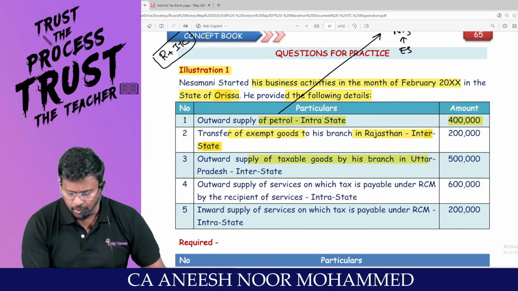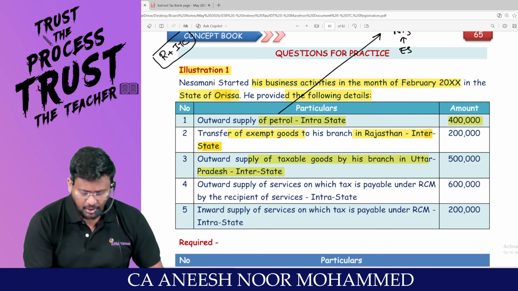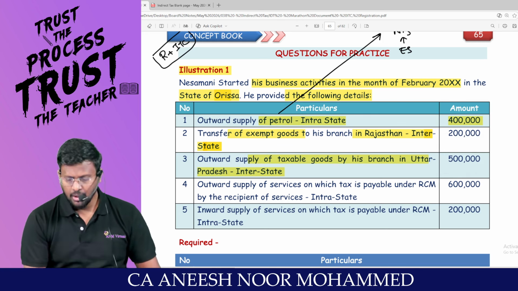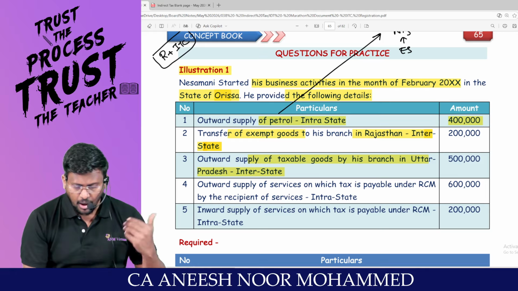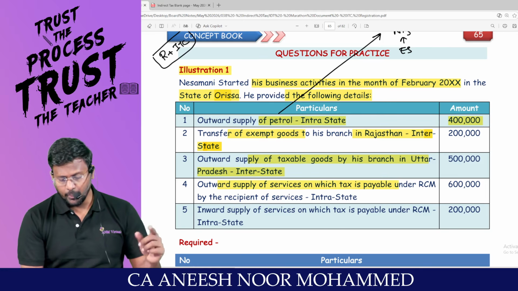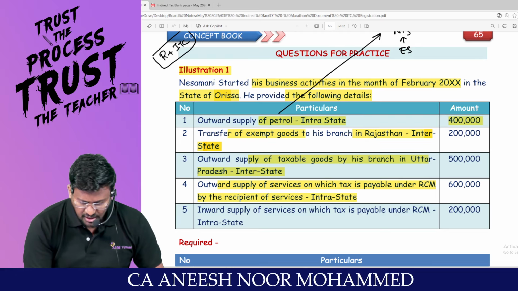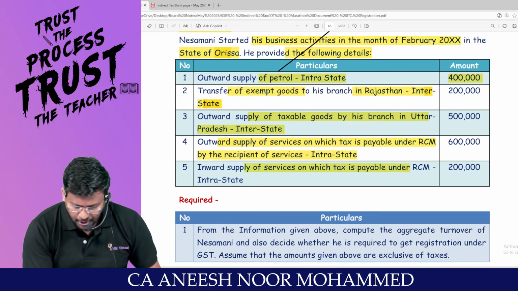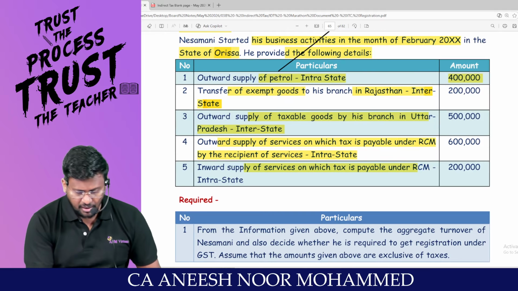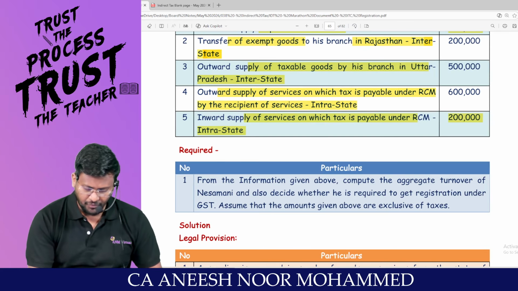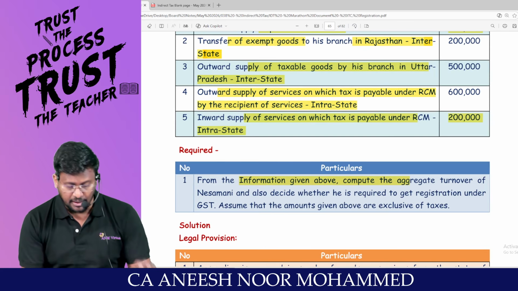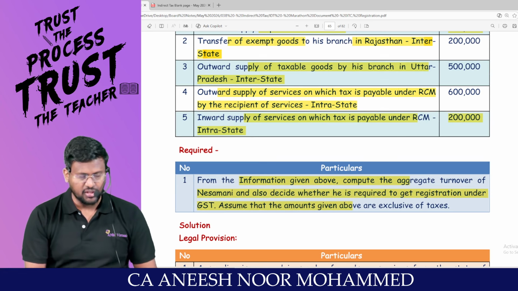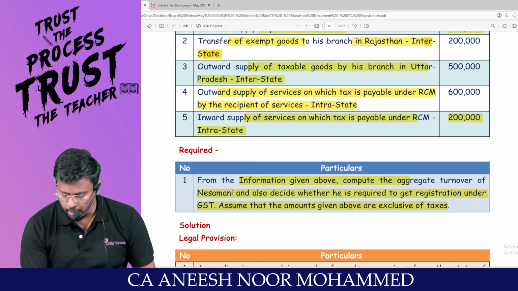Outward supply of taxable goods by his branch in Uttar Pradesh interstate. That means this Orissa guy is having another branch in Uttar Pradesh, to which he has supplied taxable goods. Outward supply of services on which tax is payable under reverse charge by the recipient of services, intrastate, 6 lakh. Inward supply of service on which tax is payable under reverse charge, intrastate, 2 lakh. From the information given above, compute the aggregate turnover of Nesamani and also decide whether it is required to get registered under GST, assuming that amounts given above are exclusive of taxes.